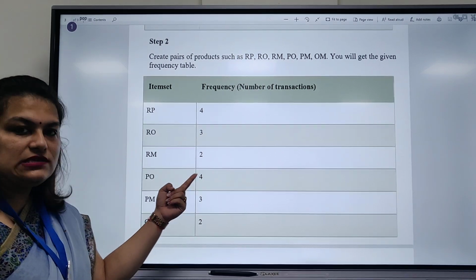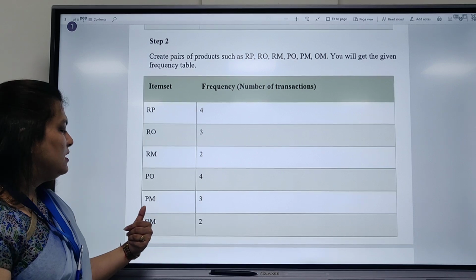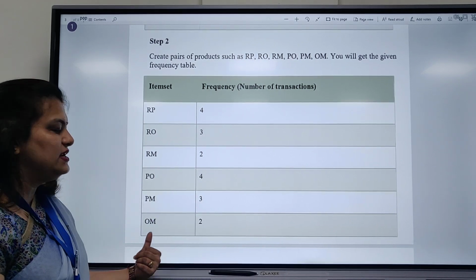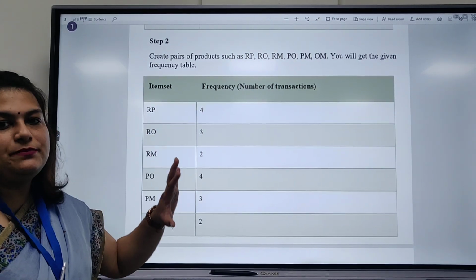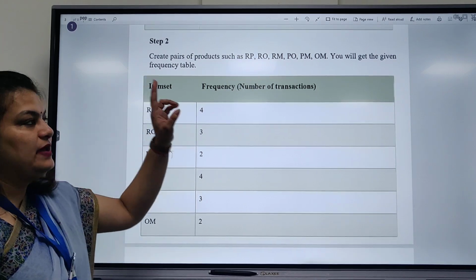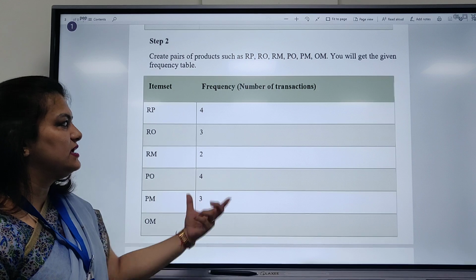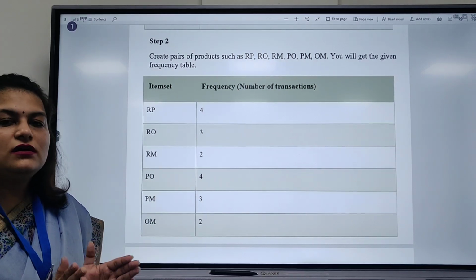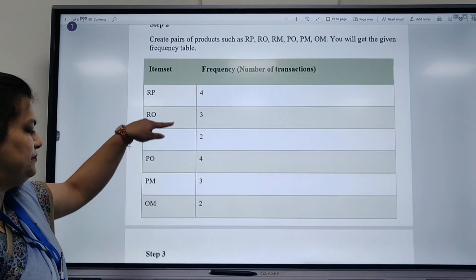RO has frequency 3, RM 2, PO 4, PM, that is pulse and milk, 3 times, and oil and milk are taken together 2 times. This was step 2. We are making pairs of products and making a frequency table of those products which are taken together, meaning how many times those products are taken together.